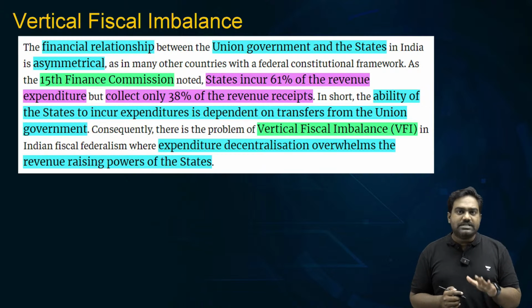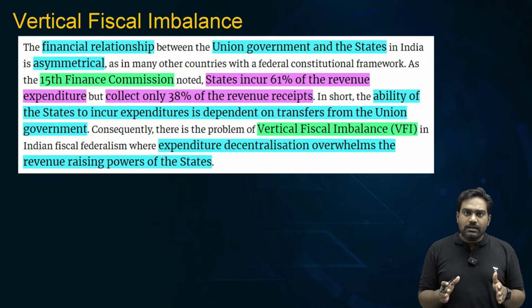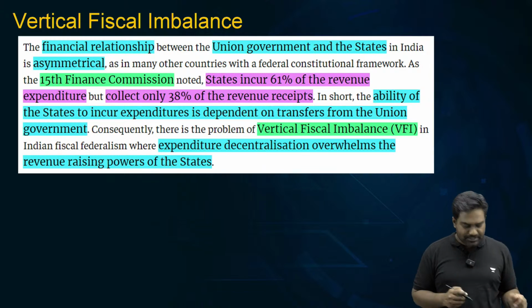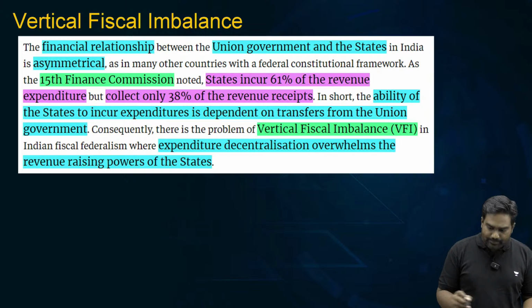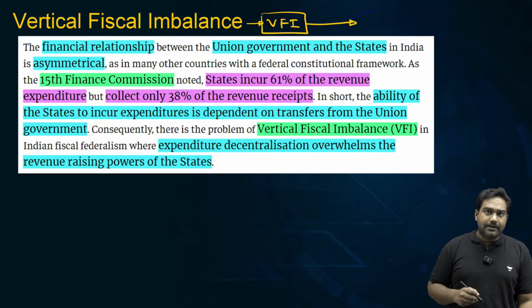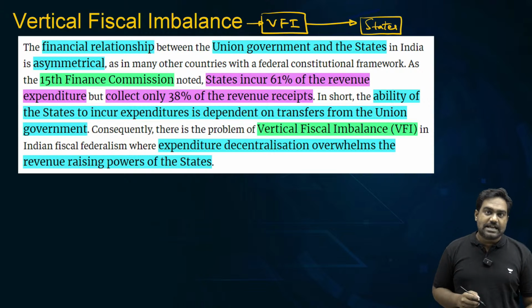Now, according to this article written by a former IRS officer, in India's fiscal setup, in our fiscal federalism, there is a major vertical fiscal imbalance. So, what do you mean by this? Let's understand the concept of vertical fiscal imbalance. It essentially means that the states are not getting sufficient vertical devolution from the center.